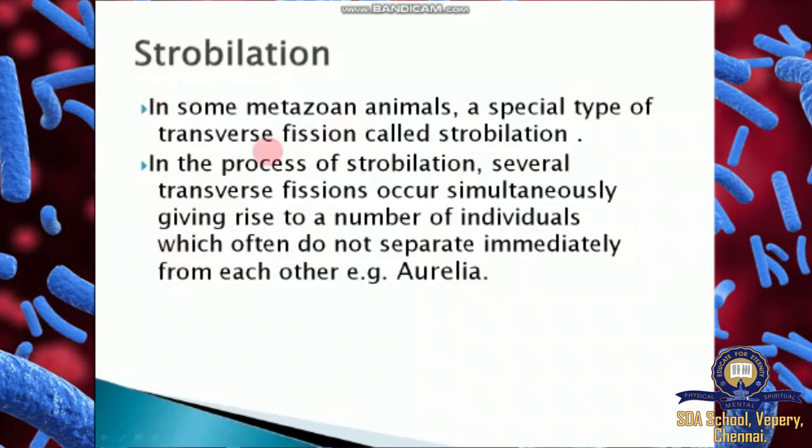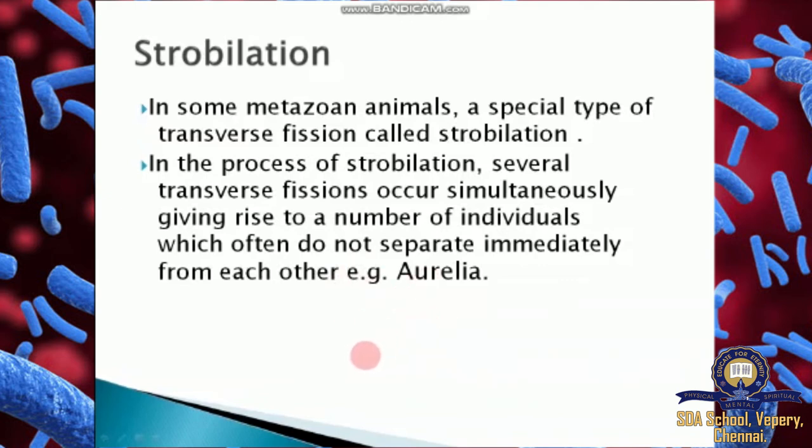Strobilization. Strobilation occurs in some metazoans. What is a metazoan? A visible organism. What is a protozoan? A microscopic entity. Metazoan: a visible organism. In animals, a special type of transverse fission is called strobilization. Here transverse divisions happen and develop a lot of bud-like structures.